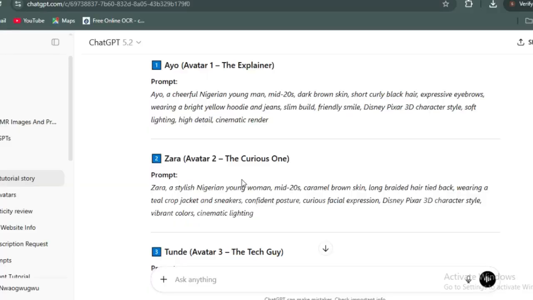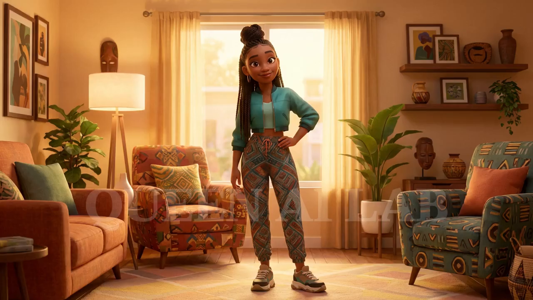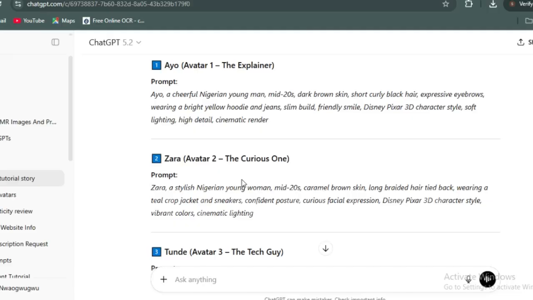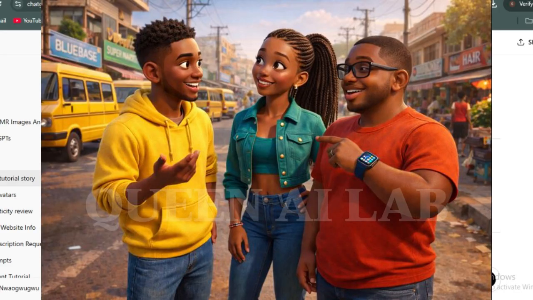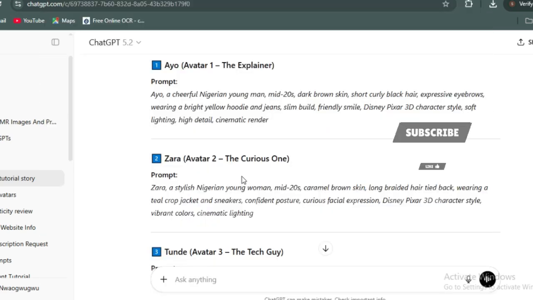So I've tried several other image generators to create these characters, but they were not able to give me exactly what I needed. But over here ChatGPT was able to give me a better image than what other ones gave me. Take a look at this one. I generated this one from Nano Banana Pro, and you can see it looks so much cartoonish, which I don't like. I also generated this one. I still don't like it, but this one was given to me by ChatGPT, so I decided to go with ChatGPT. Now let me show you how I did it.